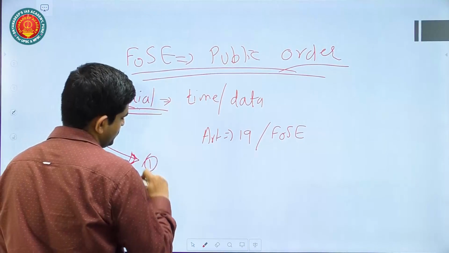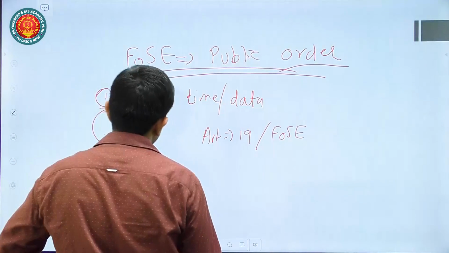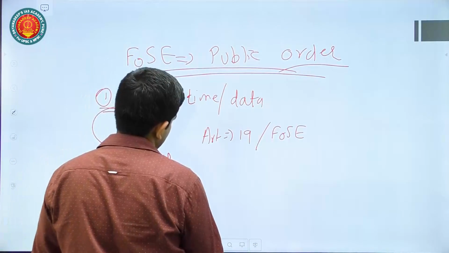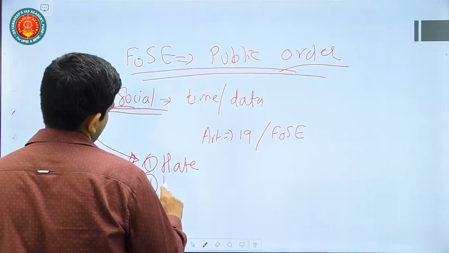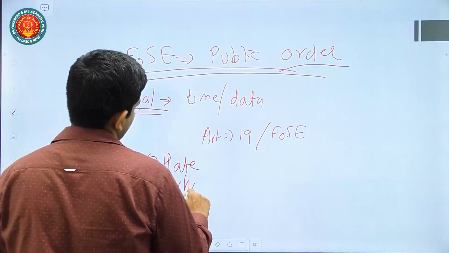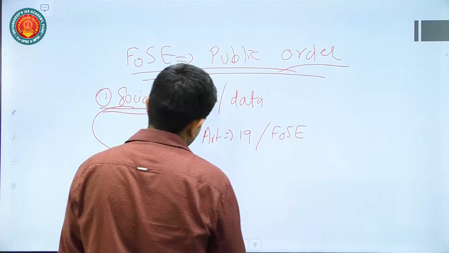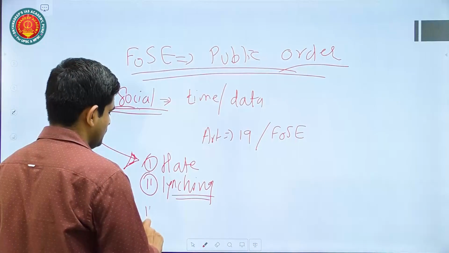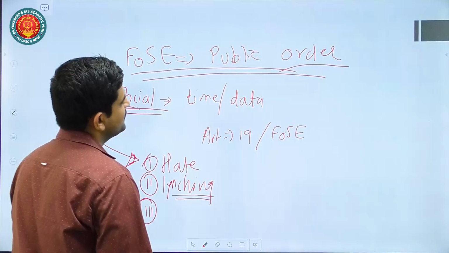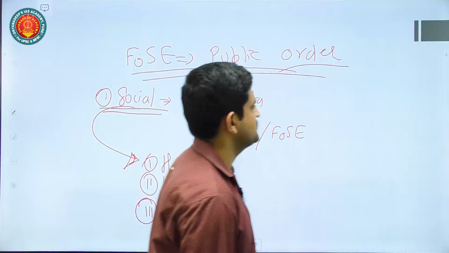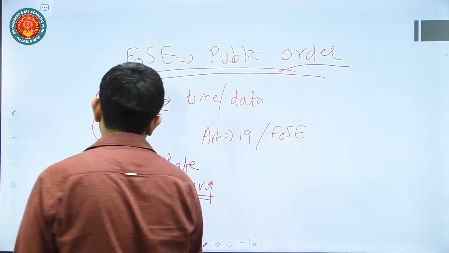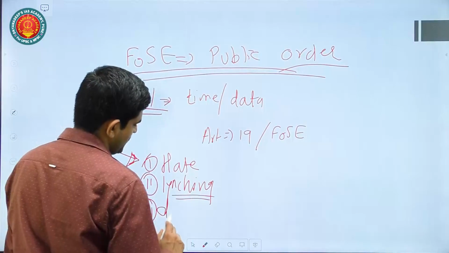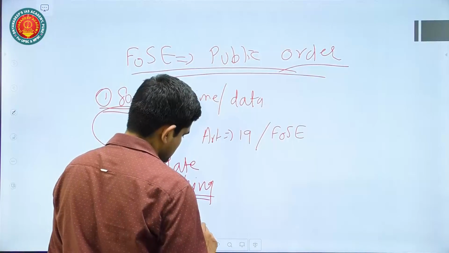For example, first thing you can talk about here is that hate speeches are being circulated through social media. Second, the phenomenon of mass lynching is also emerging in this social media age. Third, freedom of speech and expression, although important, can lead to defamation of many persons.